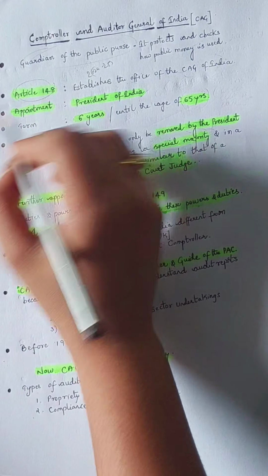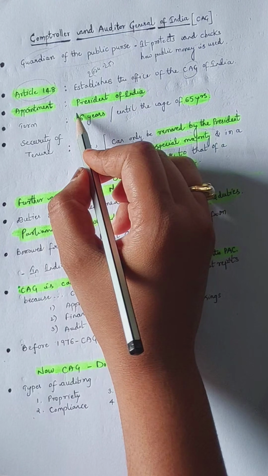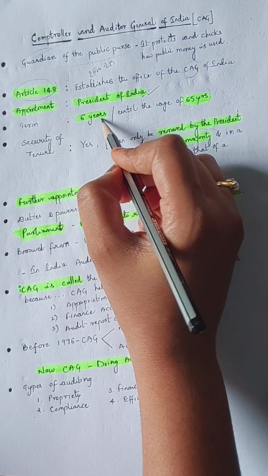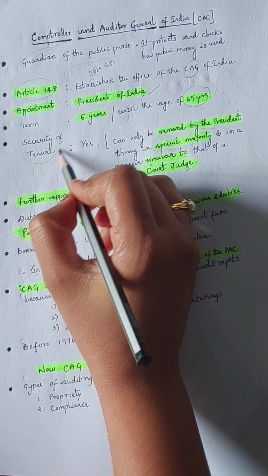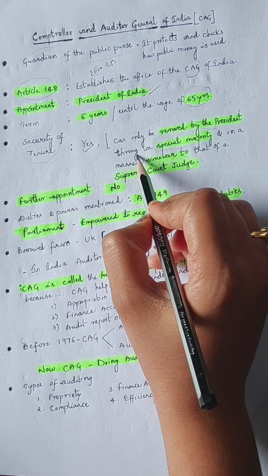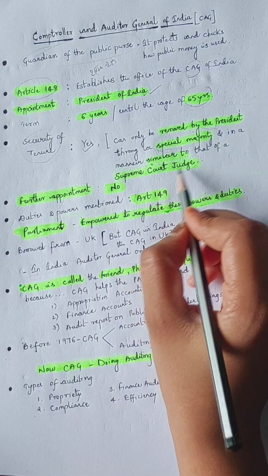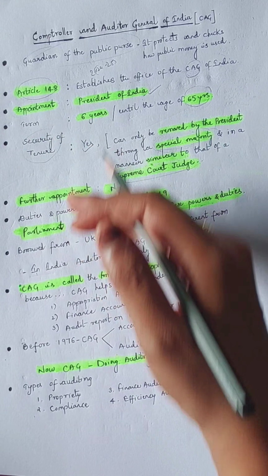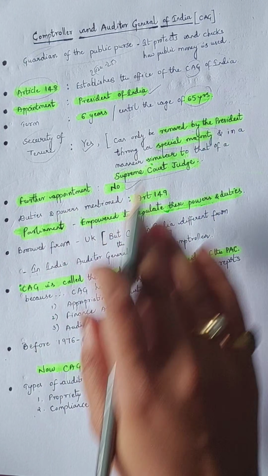Article 148 of the Indian Constitution establishes the office of the CAG in India. Appointment: by the President of India. Term: 6 years or until the age of 65 years, whichever is earlier. Security of tenure? Yes, there is security of tenure. He can only be removed by the President of India through a special majority, in a manner similar to that of a Supreme Court judge. That's why it is very difficult to remove a CAG in India. Further appointment? No, there is no further appointment.